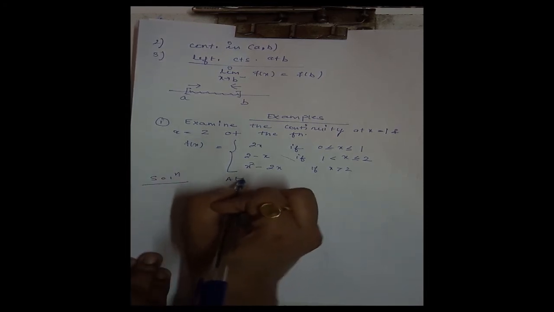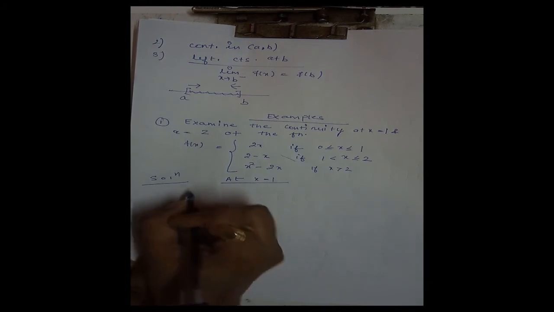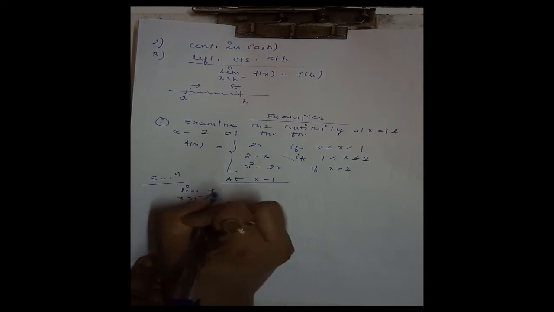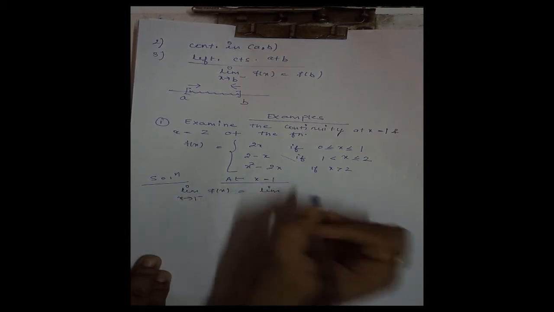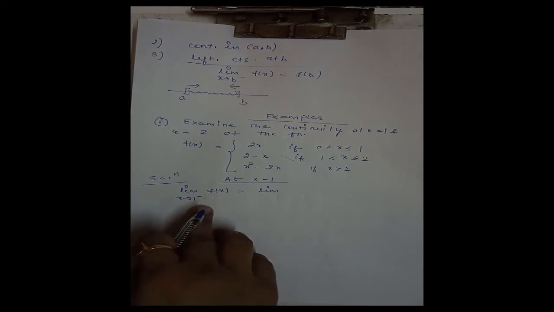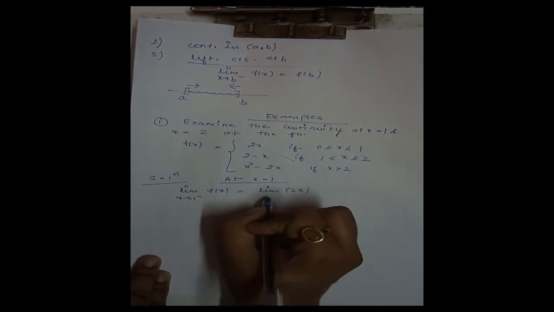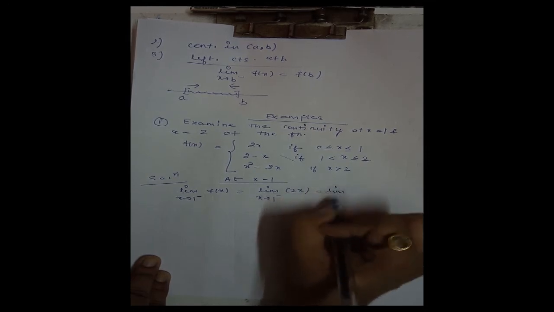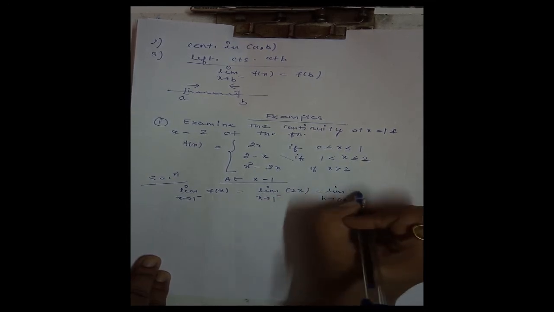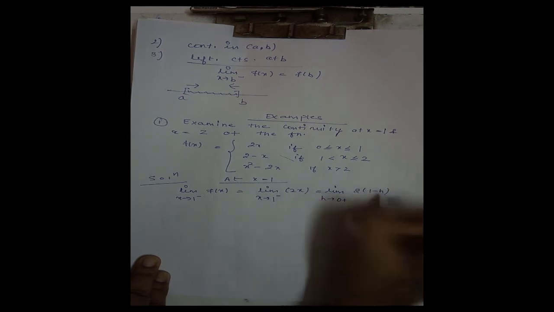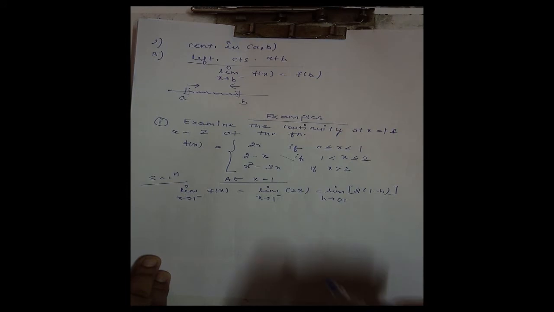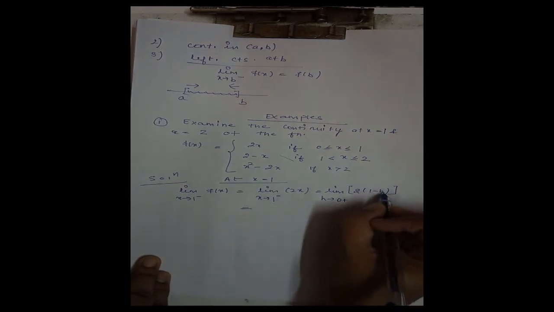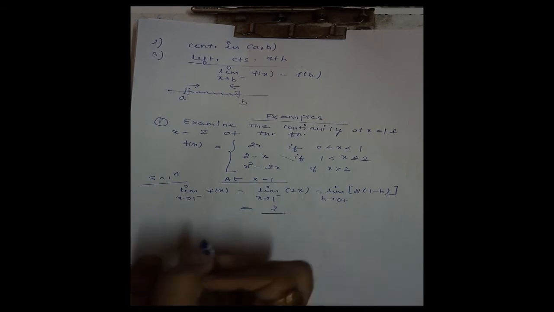Now at x equal to 1. First we find the left hand limit. Limit x tending to 1 minus of f of x. This means x is less than 1, and at this point the function is defined as 2x. Limit of 2x, x tending to 1 minus. For this we replace x by 1 minus h. Now taking limit h tending to 0, this will be 2 times 1 minus 0, therefore the limit will be 2.